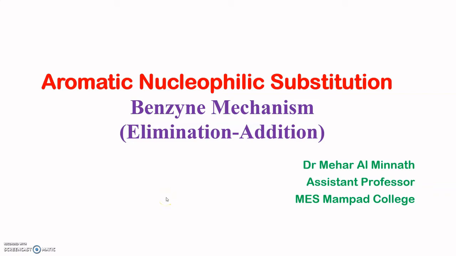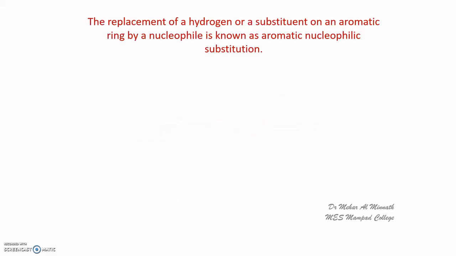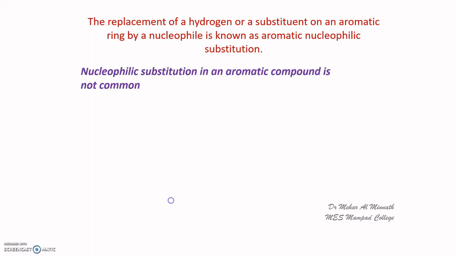Nucleophilic substitution reactions are an important class of organic reactions, and both aliphatic and aromatic systems undergo this type of reaction. In this video we'll be discussing one of the aromatic nucleophilic substitution reactions, that is the Benzyne mechanism, or elimination addition mechanism. As you may be aware, the aromatic ring usually does not undergo nucleophilic substitution reaction, or it's not very common with the aromatic system.